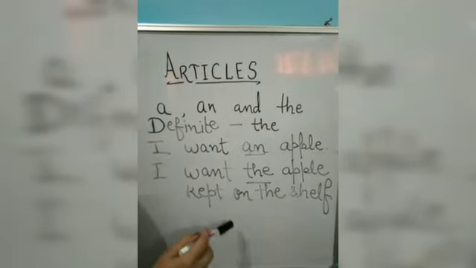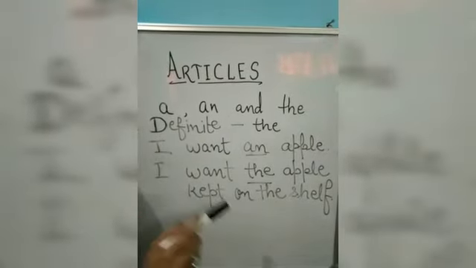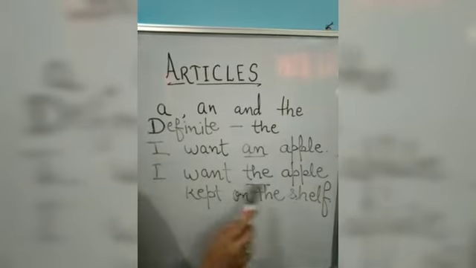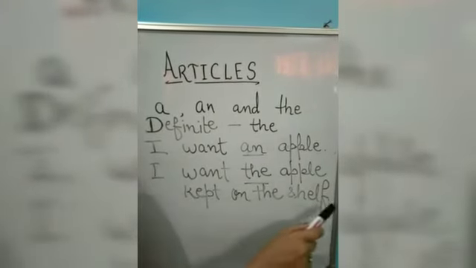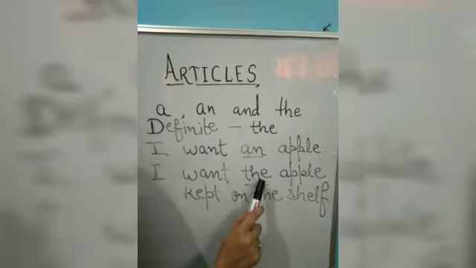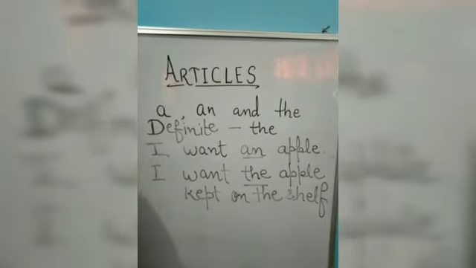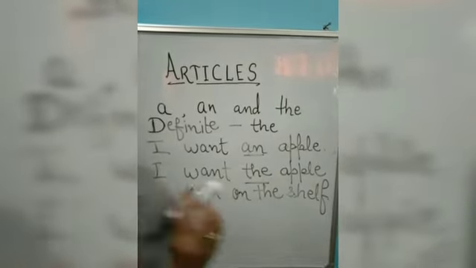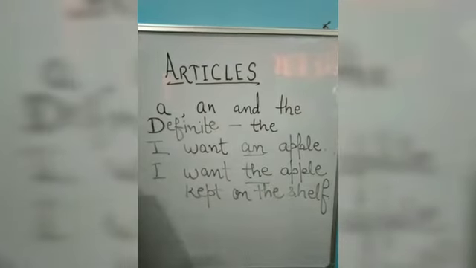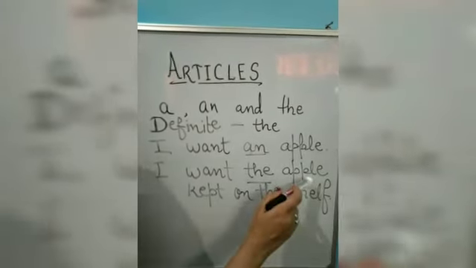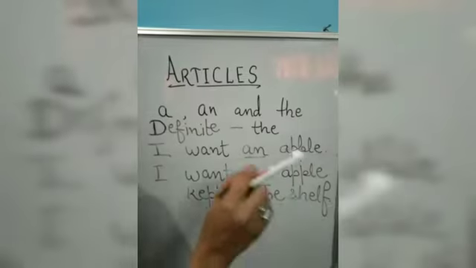Similarly, in the second sentence I will say, I want the apple kept on the shelf. So we are using the definite article the here. By using this article, we are making a particular apple definite.